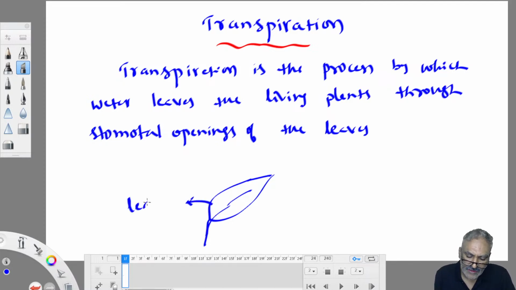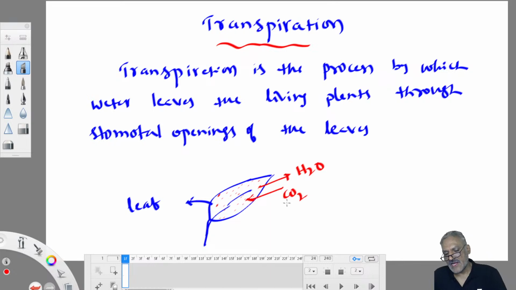This is a leaf of a plant. This leaf contains micropores. You can't see them. Small openings would be there. Through these openings, what happens? Water gets out of the plant. H2O will get out of the plant. The space left by the water is immediately filled by what? Carbon dioxide. To accommodate carbon dioxide, it vacates some water. The water which is vacated from the leaf of the plant escapes into the atmosphere as a vapor. So this is called transpiration. Leaves of the plants.